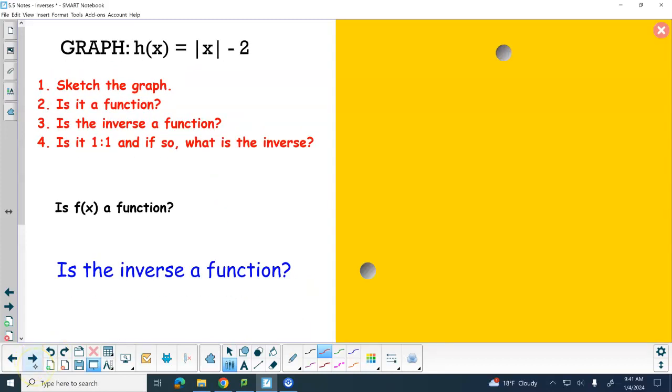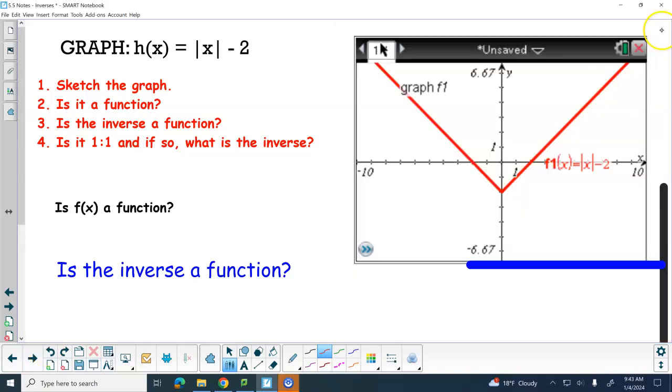Okay? One more. Try that one. This, by the way, is also a good review for the different kinds of functions that we've had so far this year. Okay, so it's a V. Absolute values are V's. Opens up.